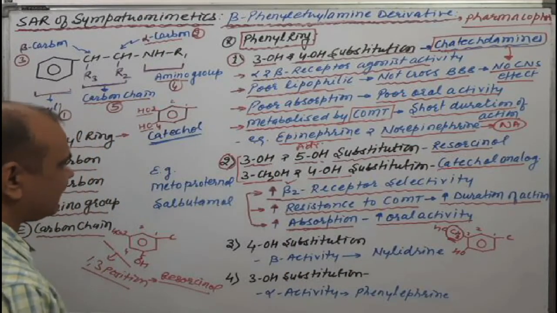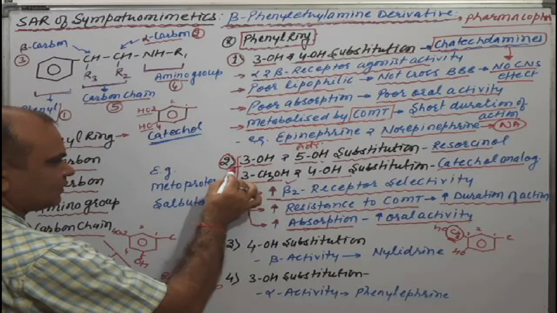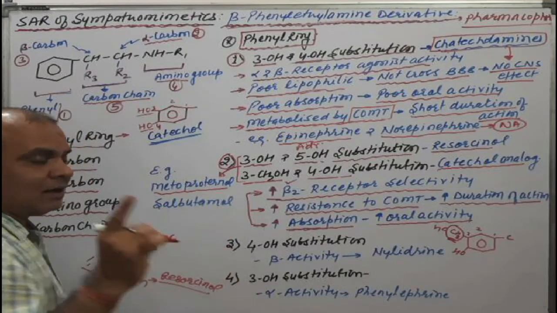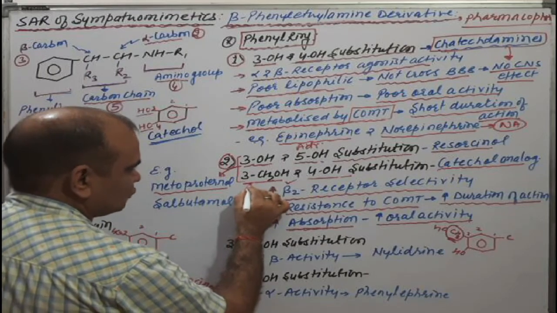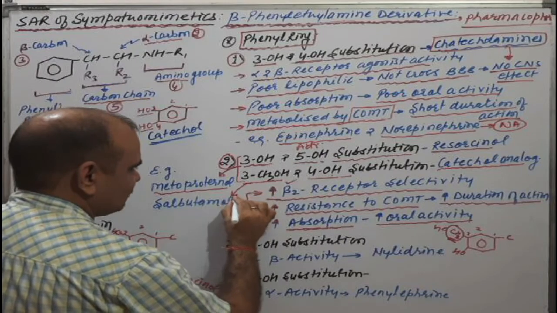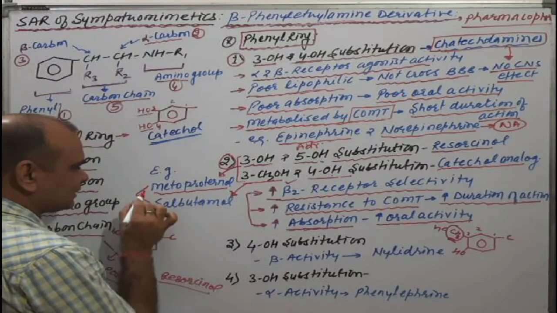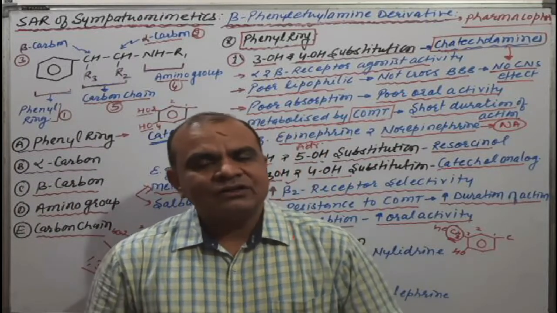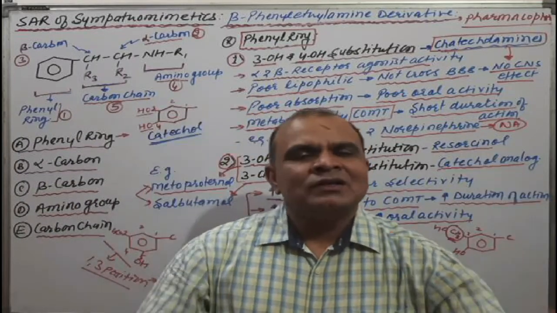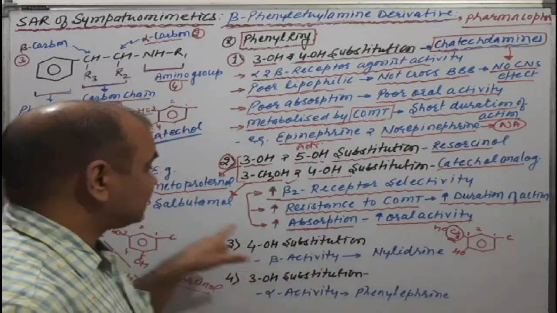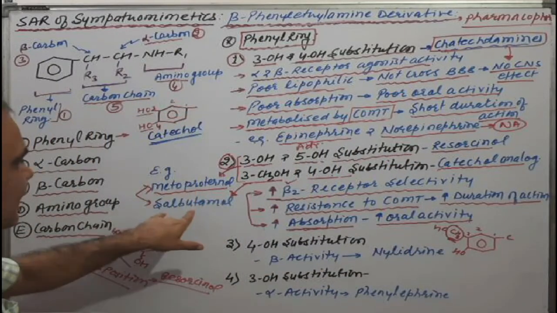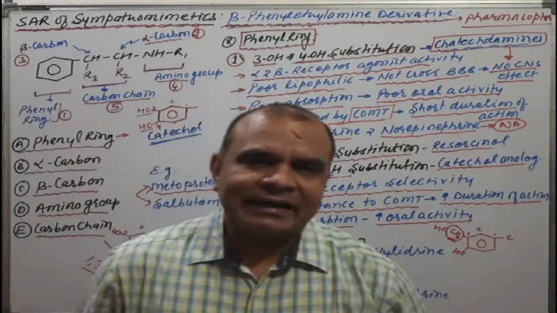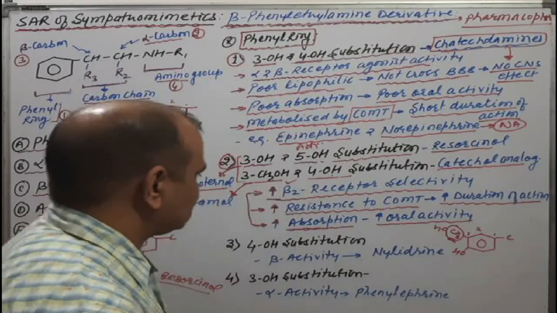The example of 3-hydroxy or 5-hydroxy substitution is metoprolol. Another one, 3-CH2OH and 4-OH, is salbutamol, as we have discussed both structures during the classification. In a university exam or theoretical exam, you have to reproduce the structures of metoprolol and salbutamol during the SAR write-up or SAR explanation. Okay, try to go to the next.